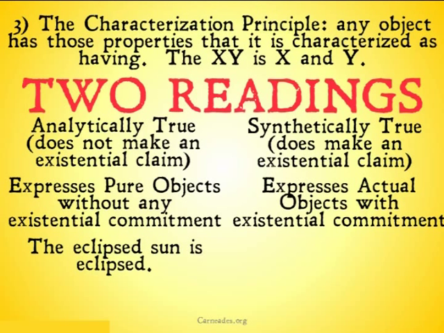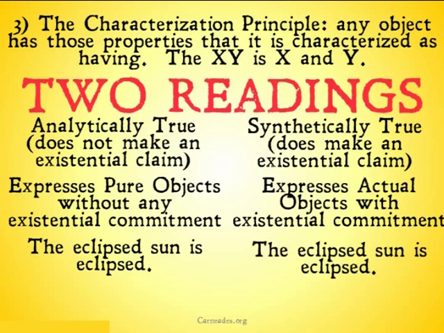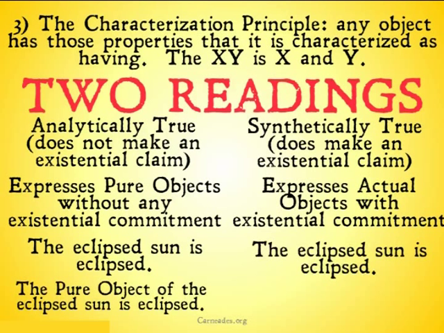If we take, for example, the statement, the eclipsed sun is eclipsed, in both cases. In the analytically true reading, this would be the pure object of the eclipsed sun is eclipsed. That pure object has 2 properties, being eclipsed and being the sun. It does not have the property of being or non-being necessarily. So it is some pure object that may neither exist nor not exist.